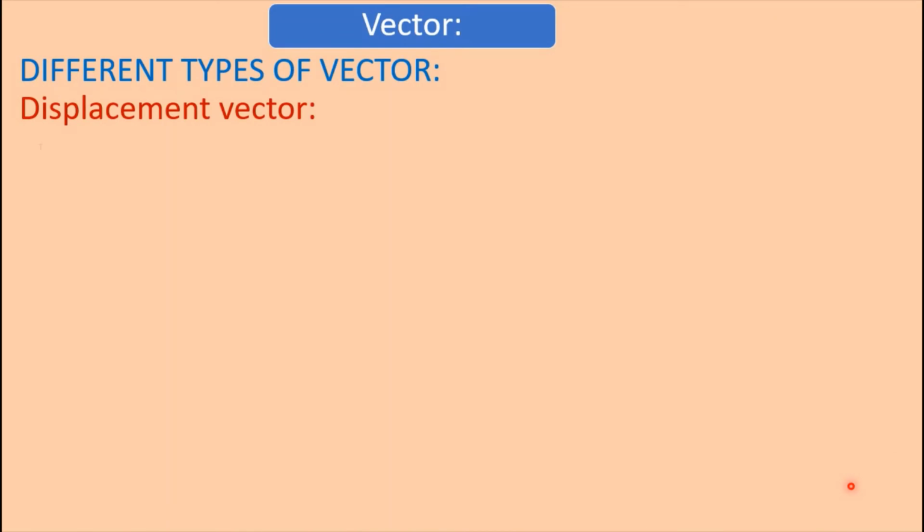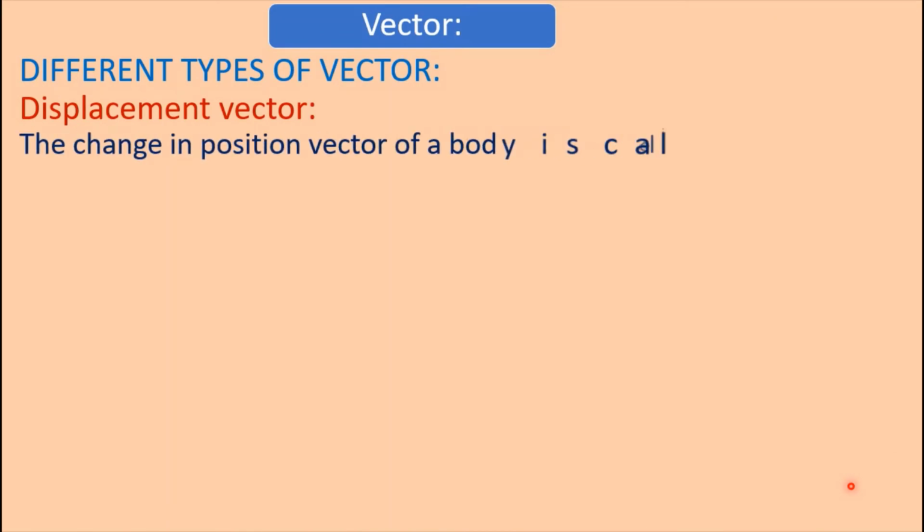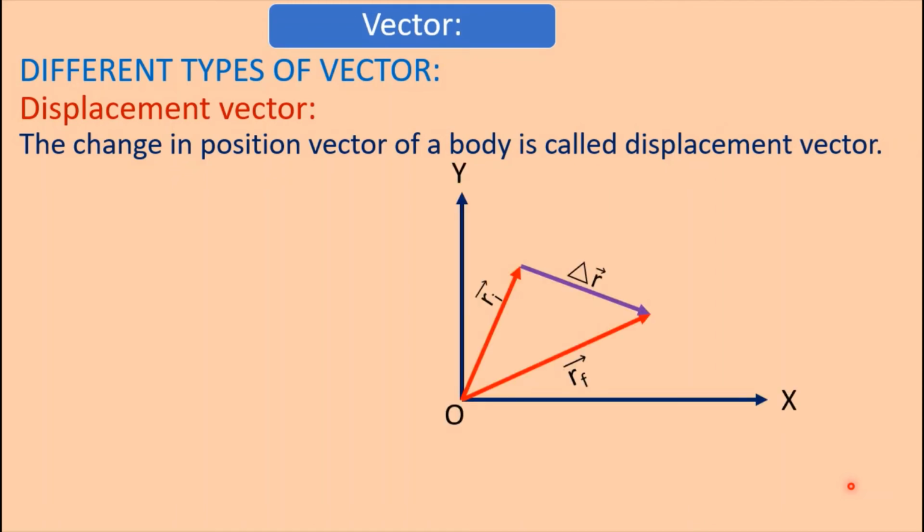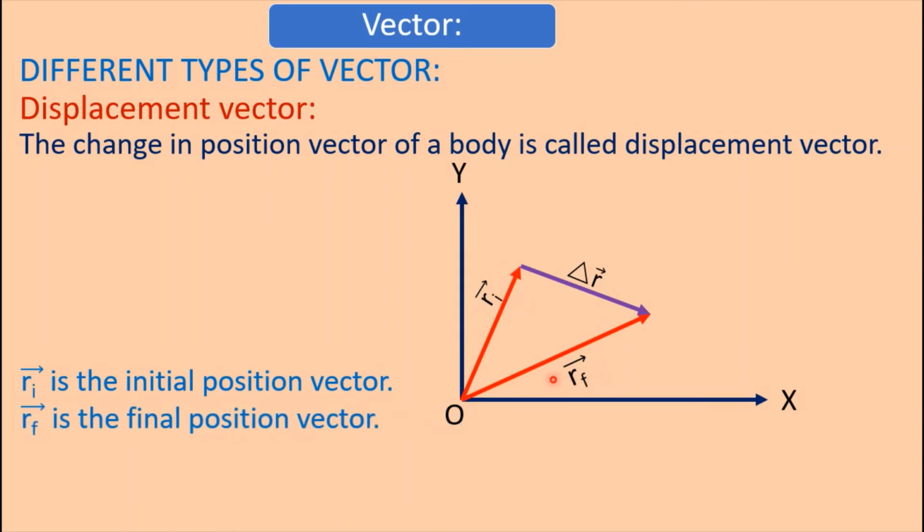Displacement vector. The change in position vector of a body is called displacement vector. Here Ri is the initial position vector and Rf is the final position vector.